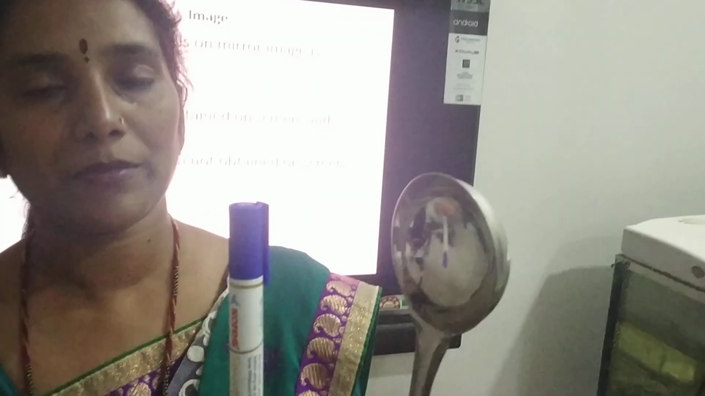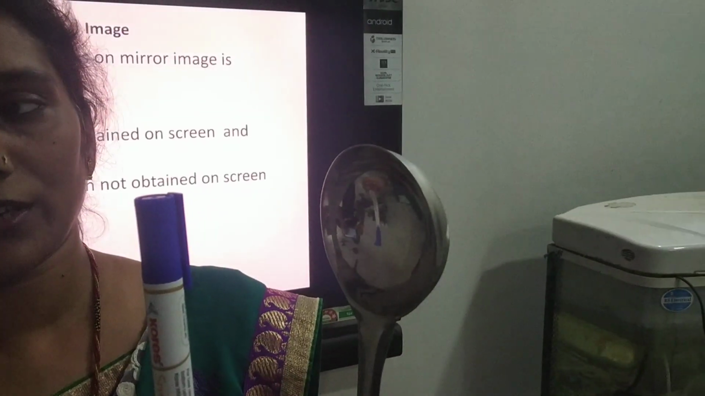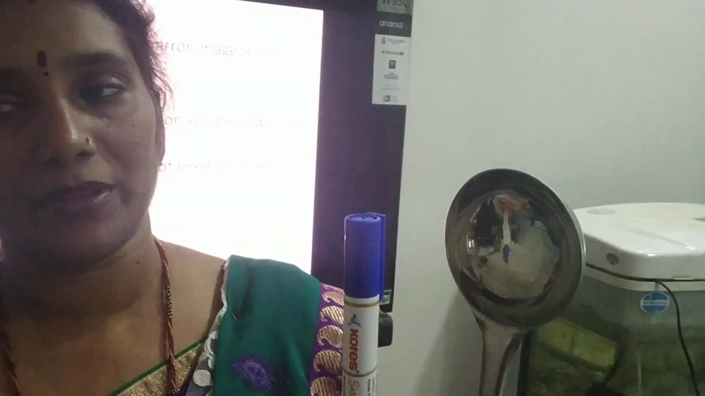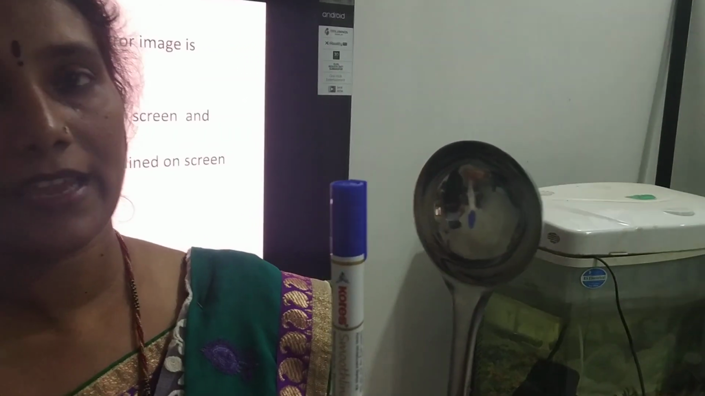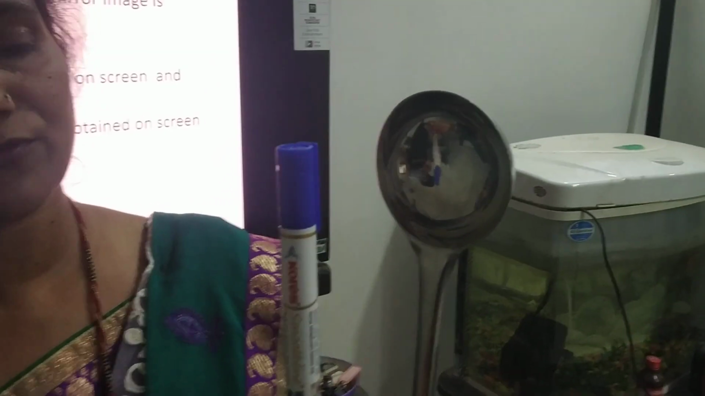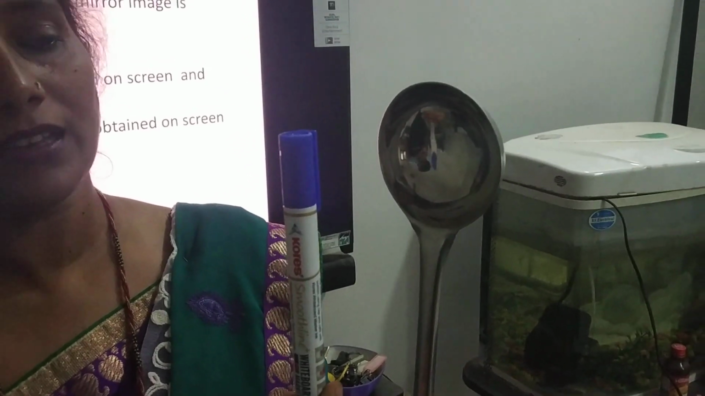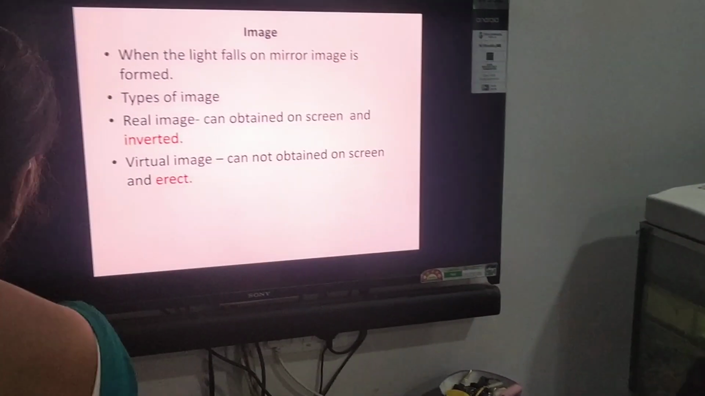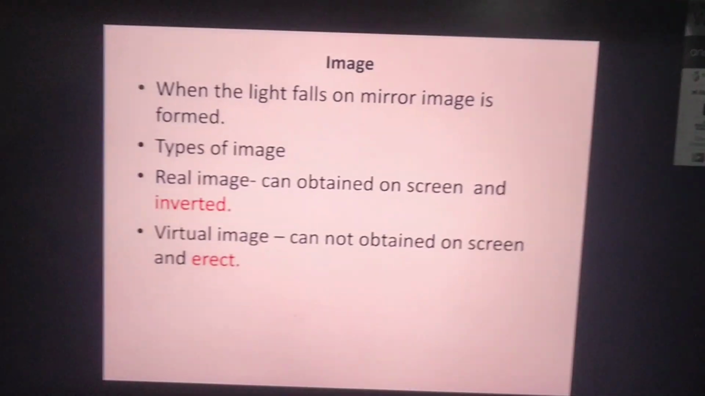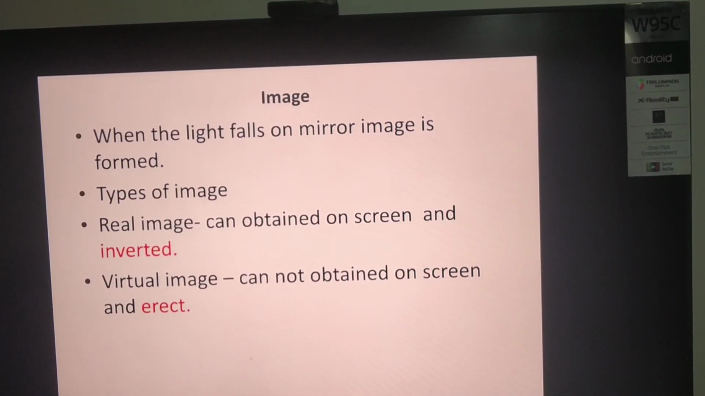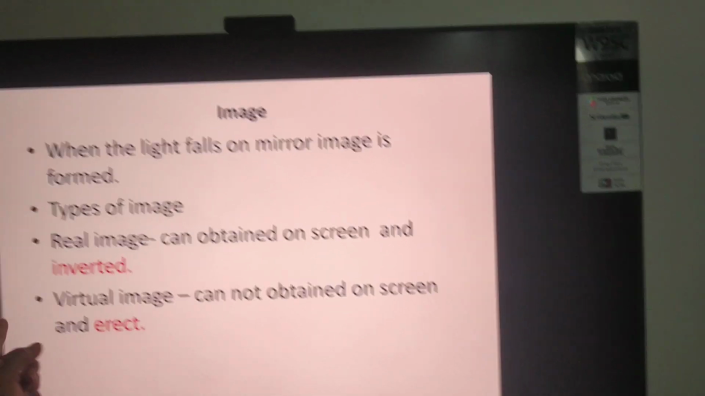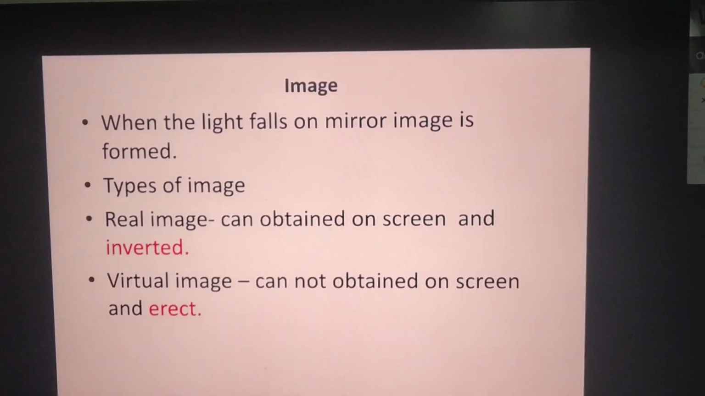So in a plane mirror you have observed a virtual image, but inside the spoon, it acts as a concave mirror. And in a concave mirror, which type of image is formed? Here a real and inverted image is formed. Now, am I clear, students, about the real image and virtual image? A real image is always inverted while a virtual image is always erect.